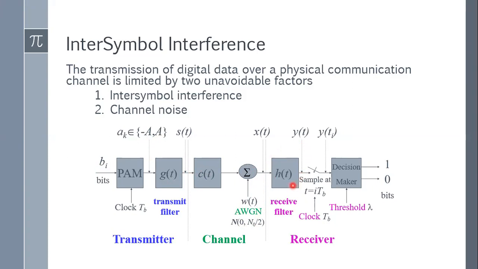Let us consider the match filter that we have already studied yesterday. Then it will be sent to the match filter, and the match filter output will be y of t, which will be sampled at a rate of Tb. Because we are sampling at a rate of Tb here, it will then be sent to a decision making box. Depending upon the threshold value, we can decide whether a 0 bit has arrived or a 1 bit has arrived. So this is the simple block diagram that we'll use to derive intersymbol interference.